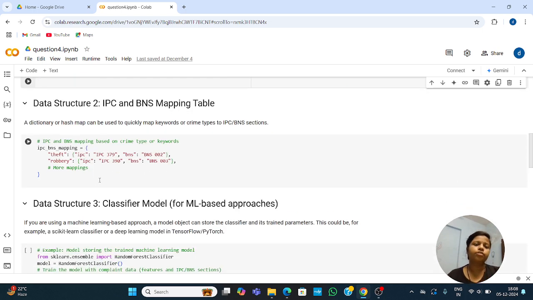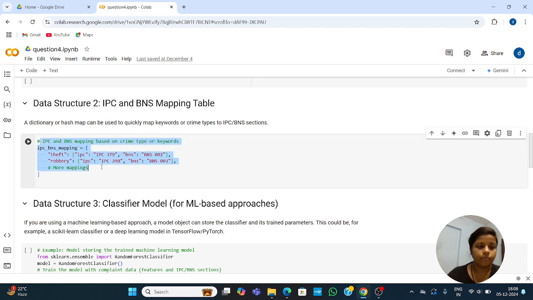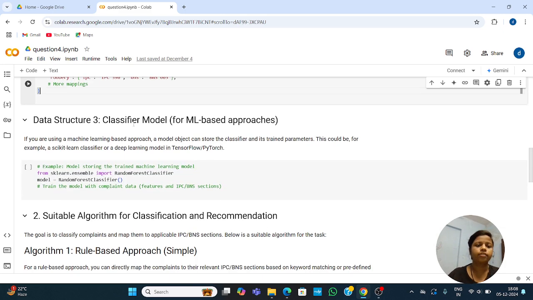And next is the data structure for the IPC and BNS mapping table. A dictionary or hash map can be used to quickly map a keyword or crime type to an IPC or BNS section. IPC and BNS section mapping based on the crime type or keyword. You can see the BNS and IPC mapping. And next is another data structure.